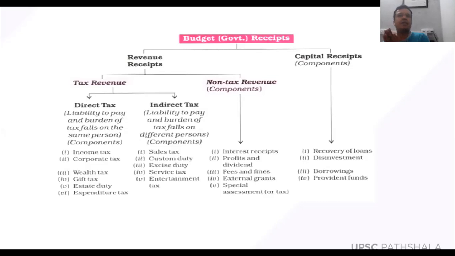So capital gain can be anything. For example, there was one question in the 2017 prelims exam: which among the following leads to capital gain? The first option was an increase in my income due to an increase in sale. So is it capital gain?